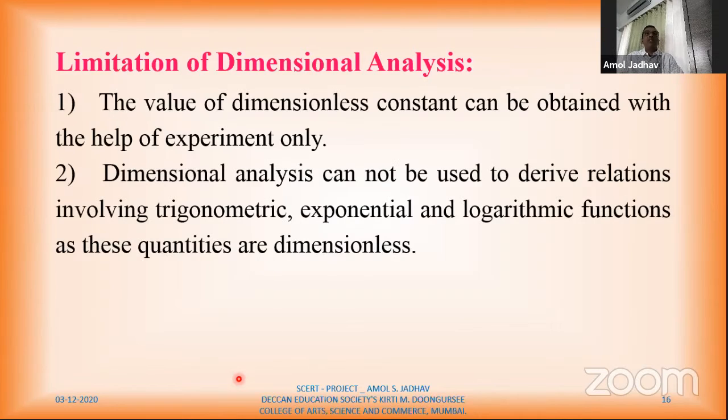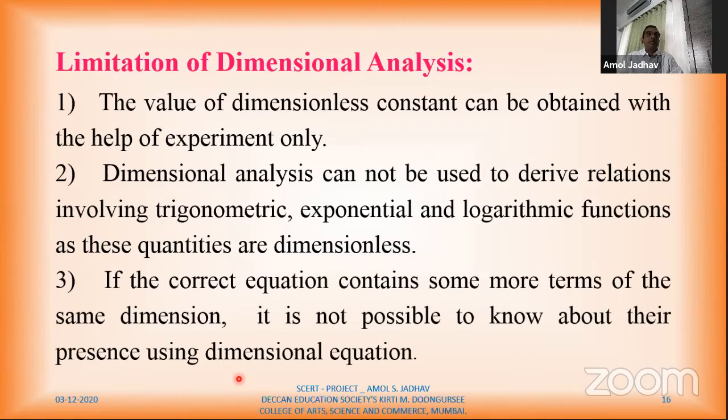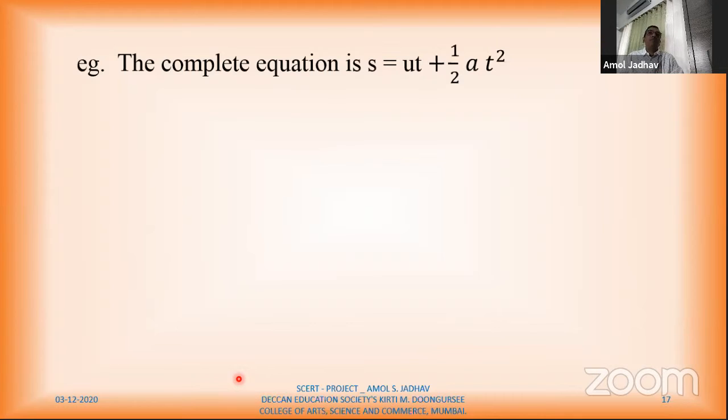The second one is the dimension analysis cannot be used to derive relation involving trigonometric, exponential or logarithmic function, as these quantities are dimensionless. So again वही आया कि जहां पर dimensions नहीं या constant है, so we cannot use the dimension analysis. If the correct equation contains some more terms of same dimensions, it is not possible to know about their presence using dimensional equation. To explain this, a simple example we'll consider here. For example, we'll consider this equation. S is equal to ut plus half at².